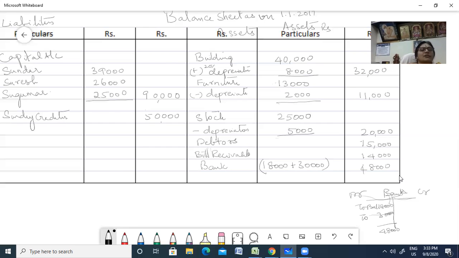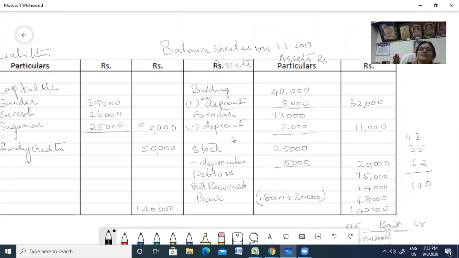Now we can total and see whether your thing is tallying. I hope it tallies. 1,40,000 is your total this side. Now let us see the asset side. 32,000. So 43,000. Then you have 35,000. 62,000. Right? I'm simplifying it so it's easy for me. Okay. Then you have 10 plus 3, 30 plus 1, 40. So 1,40,000. So our problem has tallied, right? Your asset is equal to your liabilities. Fine.